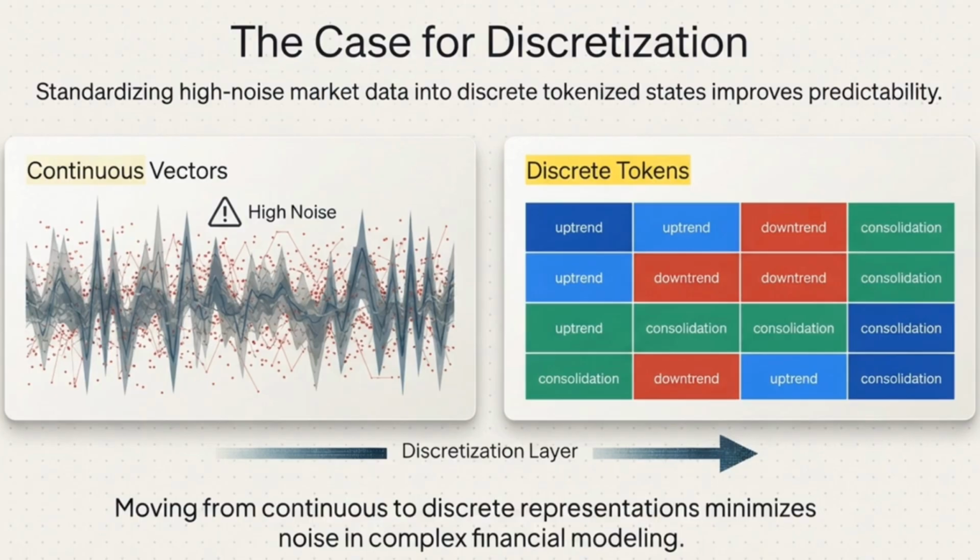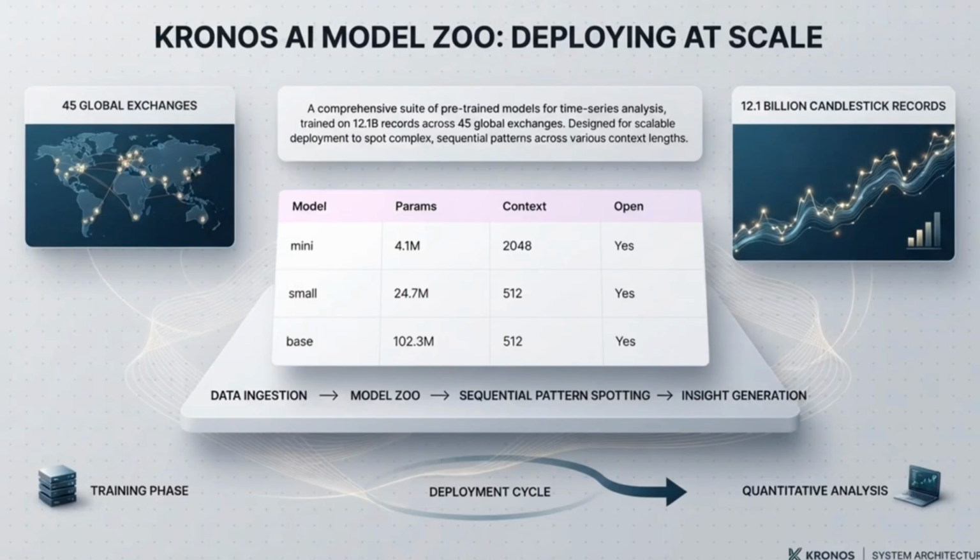It ditches continuous vectors altogether and uses discrete tokens to map the market's microstructure. It basically treats market action like a structured language made up of coarse and fine tokens. To actually pull this off at scale, the team fed their pre-trained Kronor AI model zoo a staggering 12.1 billion standard candlestick records across 45 global exchanges.